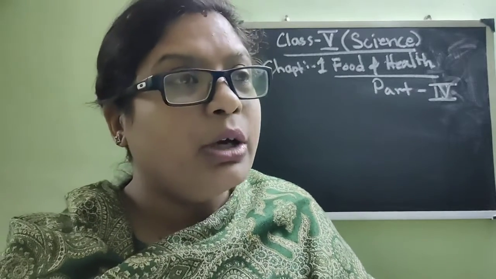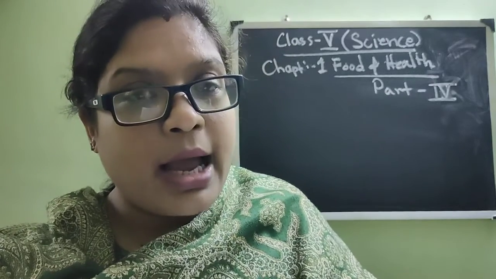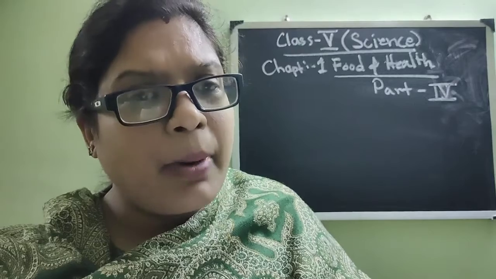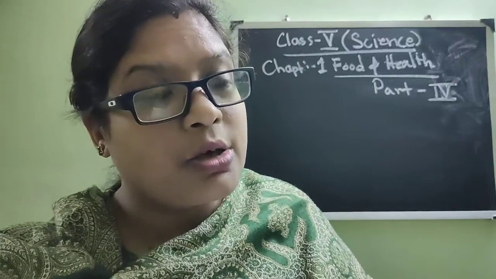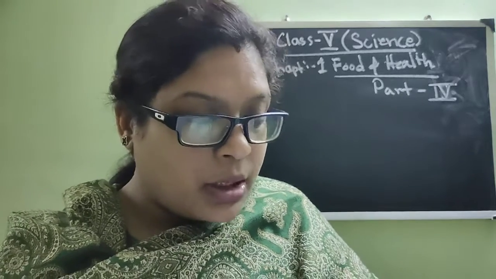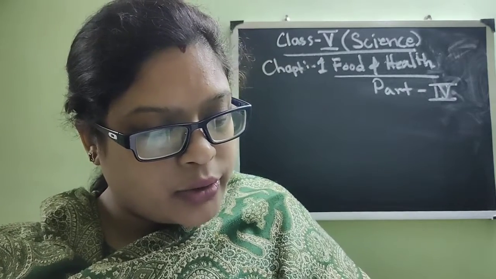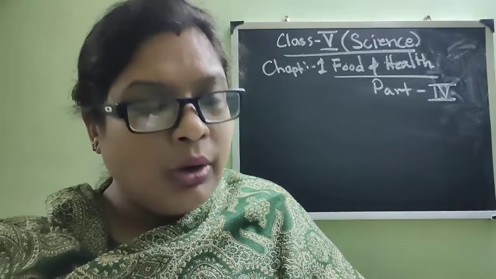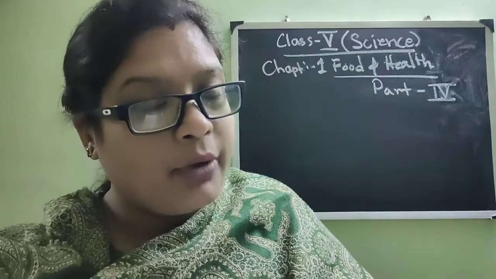So if it is cut for any reason, due to falling down, or scratched, or some part of your body is damaged, then there is a high chance of germs entering your body. Germs of disease such as tetanus get into your body through cuts in your skin. So the example of damaged skin and how infection can grow inside our body is tetanus.